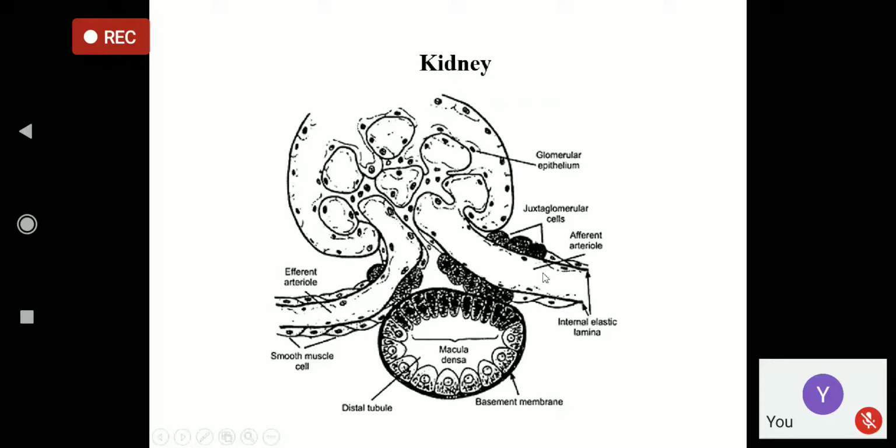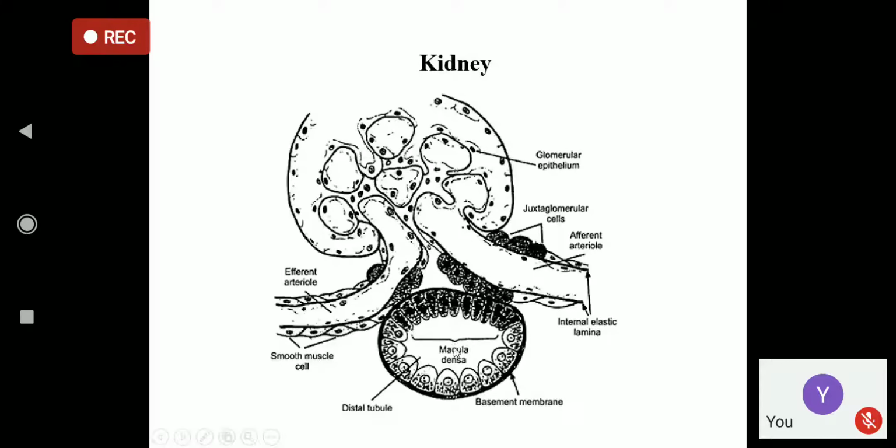When there is less blood flow, when there is hypotension, at that time there is less GFR. So less GFR and sodium is coming out less.